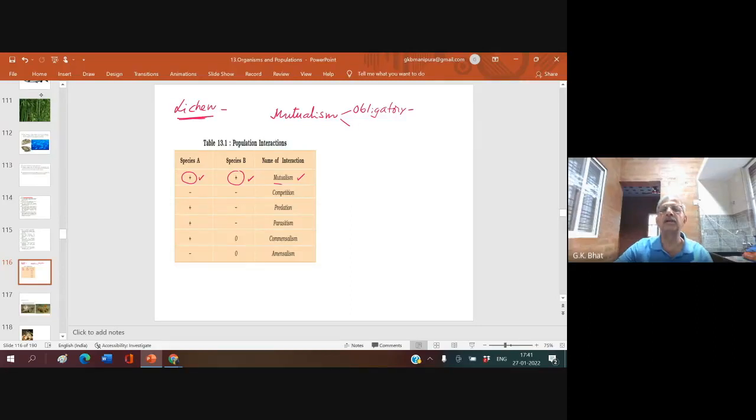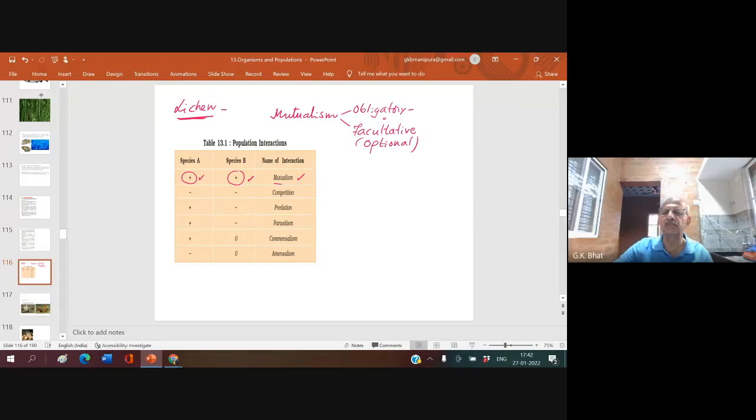They must lead a mutualistic life, otherwise they are going to die. It is an obligation on their part. Another is called facultative mutualism. If they want, they live in association with each other. If they don't want, they live separately. Facultative is optional.